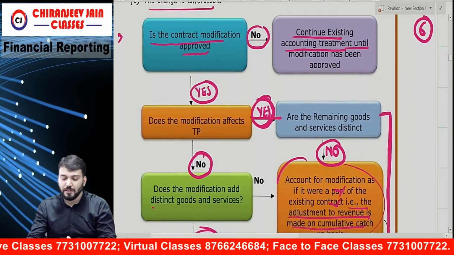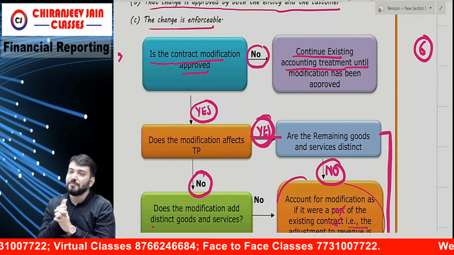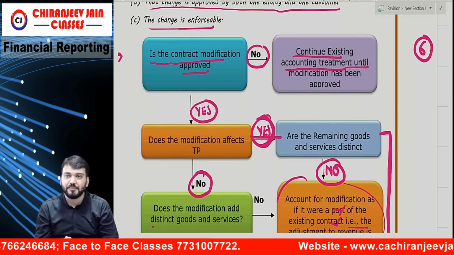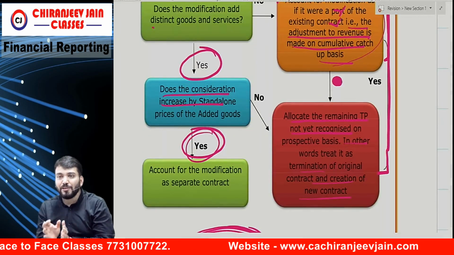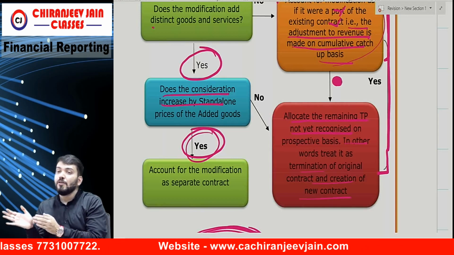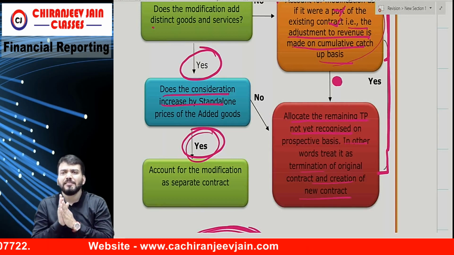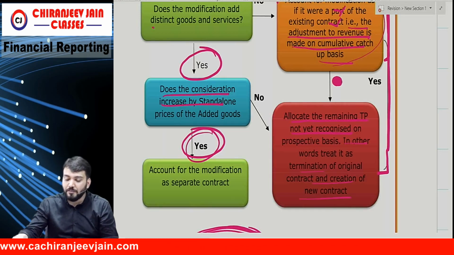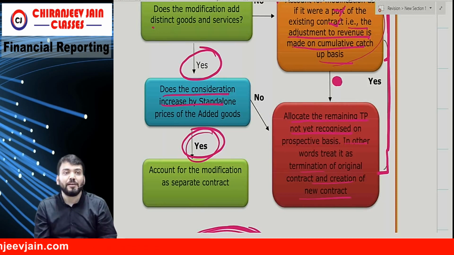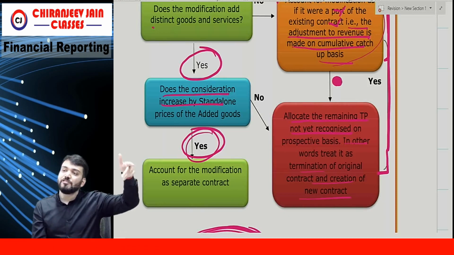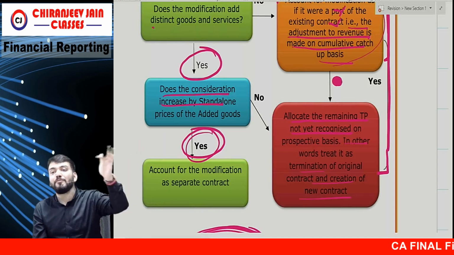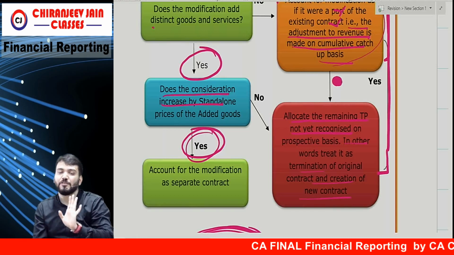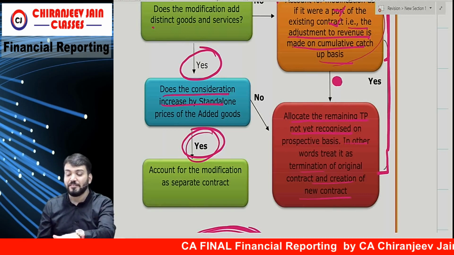What is the third situation? Tell me. Does the modification affect transaction price? Yes. Are the remaining goods and services distinct? Yes. So what is the answer? Allocate the remaining transaction price on prospective basis. It means it will result in termination of the original contract and creation of a new one. The original contract will be closed and the modified contract will be recognized for the remaining transaction price on prospective basis. Three cases we have done.